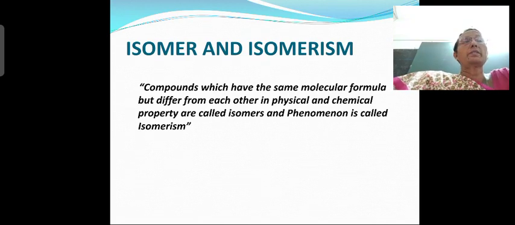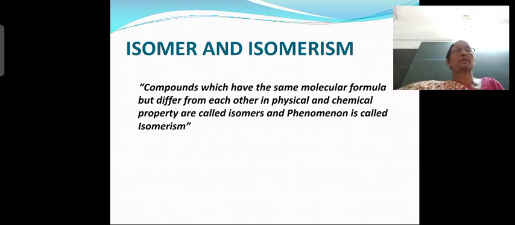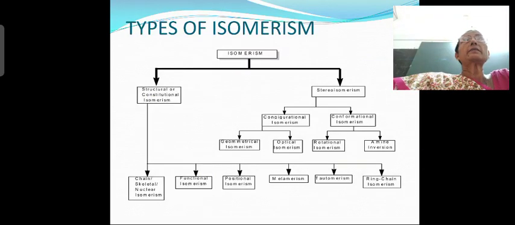Isomer and isomerism. Now what is isomerism and what are isomers? This also you have already learnt in PU classes. Isomers are the compounds which have the same molecular formula but differ from each other in physical and chemical properties, right? So isomers are compounds which have the same molecular formula, but physical and chemical properties are different. Those compounds are called isomers, and the phenomenon we call isomerism. So let us see the next slide.